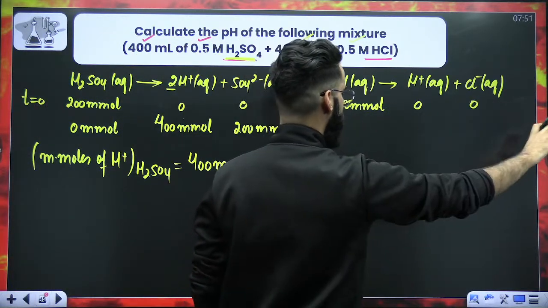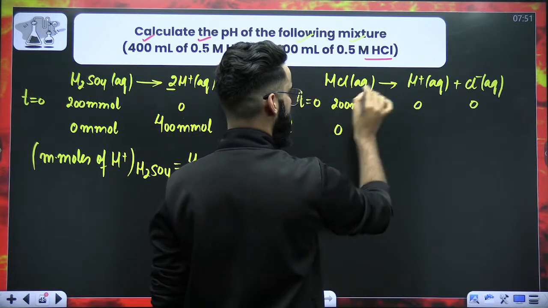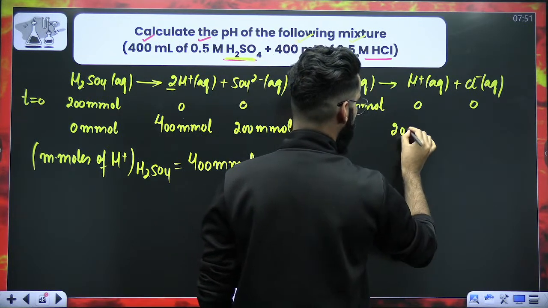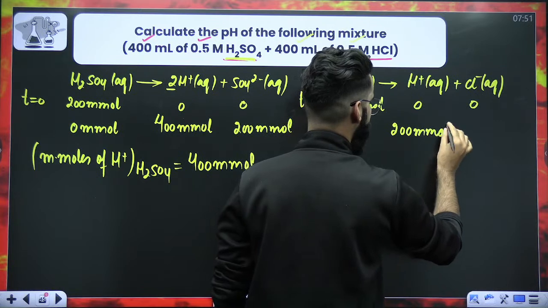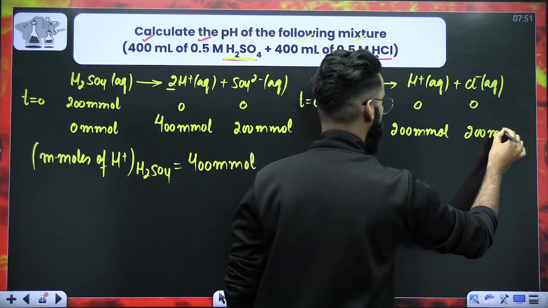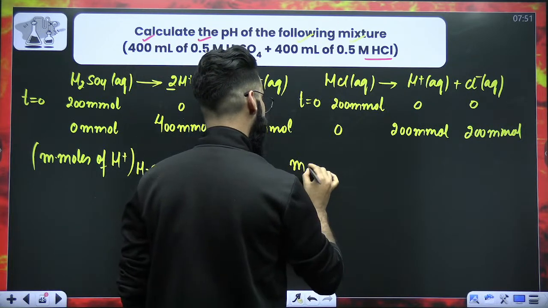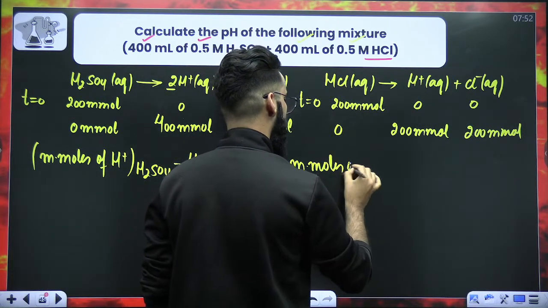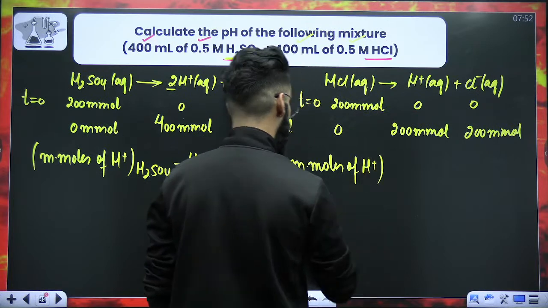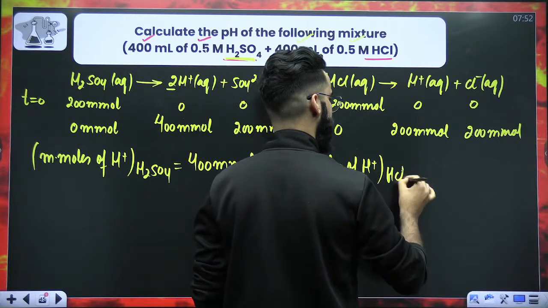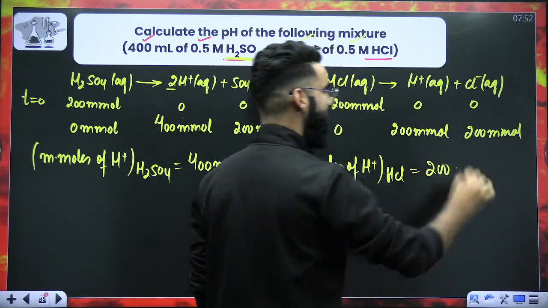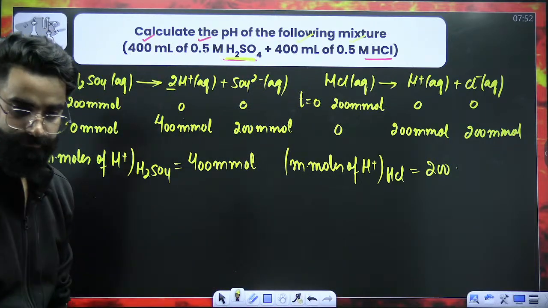Now HCl undergoes complete dissociation. 1 mole gives 1 mole, so from 200 millimoles, you will be getting 200 millimoles of H+. Similarly, this will be 200 millimoles of Cl-. So you are getting 200 millimoles of H+ from HCl.